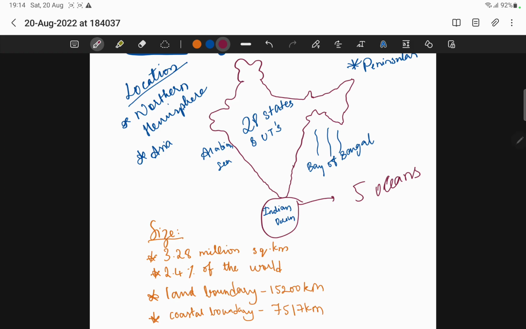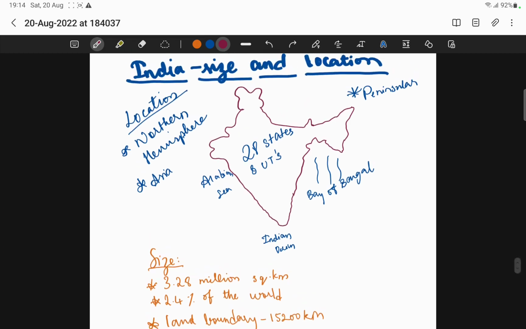Why? Because most of the waters which are there come from India. First point. Next one is, it is very close to India. Third one is, the Deccan Peninsula, the southern part of India, is like a V shape. It is protruding into the ocean. That's why it has the largest boundary on the Indian Ocean, for which the Indian Ocean is named after the country India. Okay, it's a very simple logic that you need to understand.